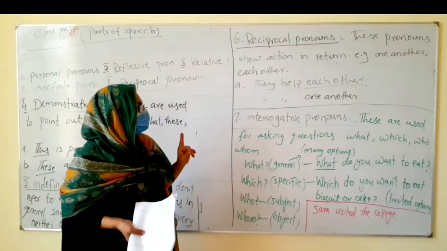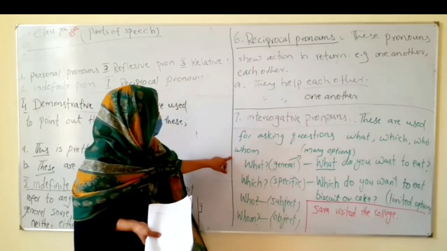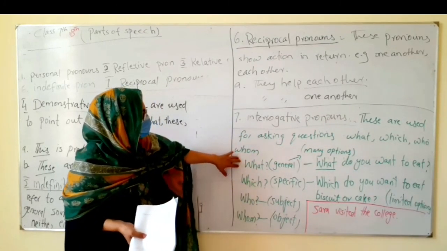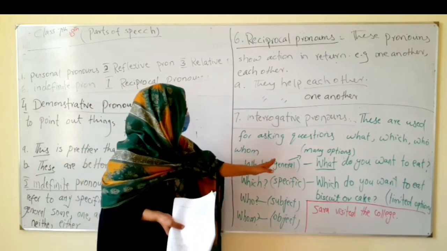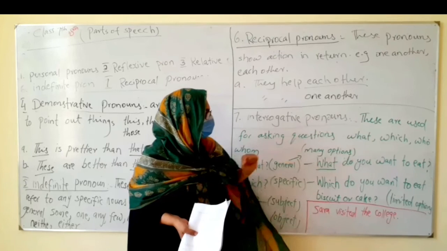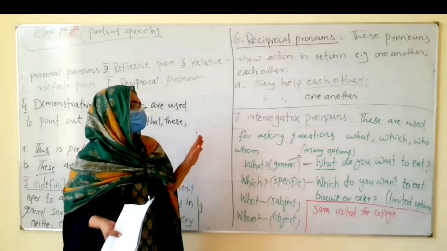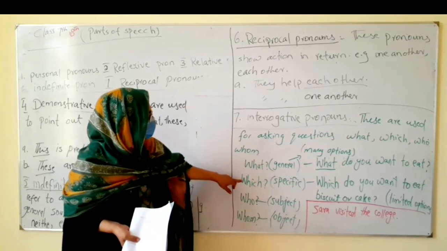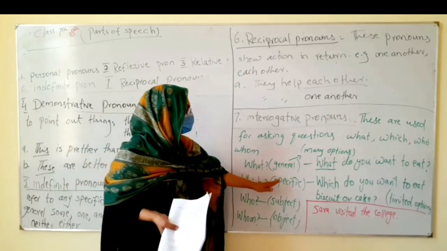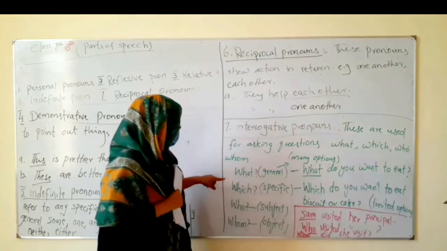Here, make the difference of what, which, who and whom clear. What is general. Here you have many options. For example, if you say, what do you want to eat? It means you have given many options. Whatever he likes, he would offer. And when you say which, it's specific. You have given him options between two. Which do you want? Which is specific.